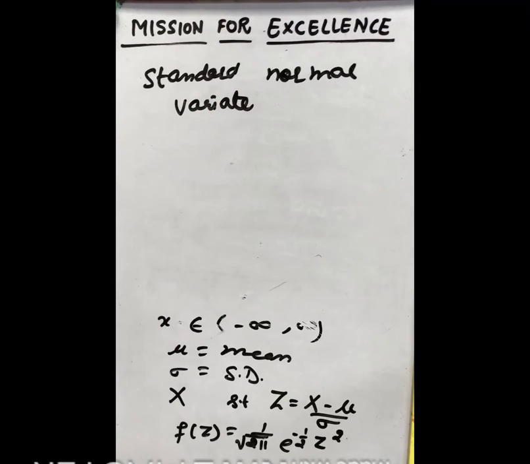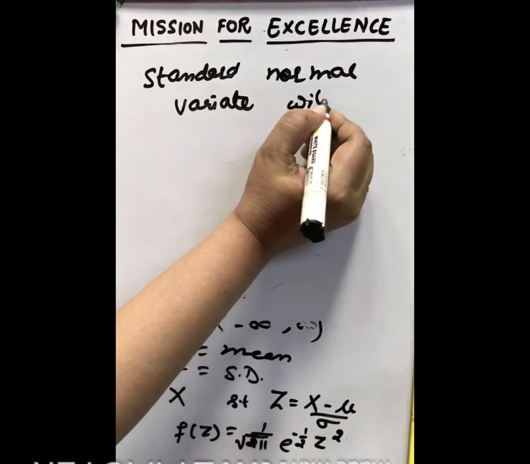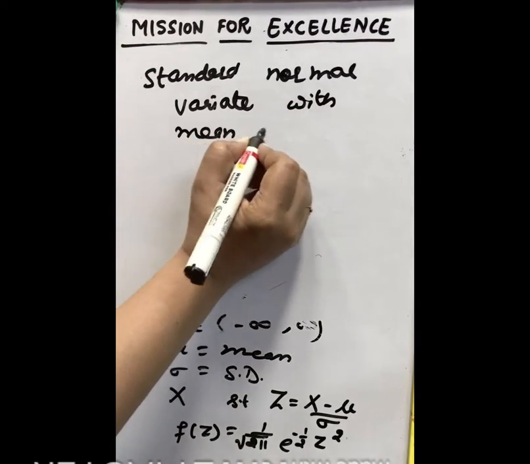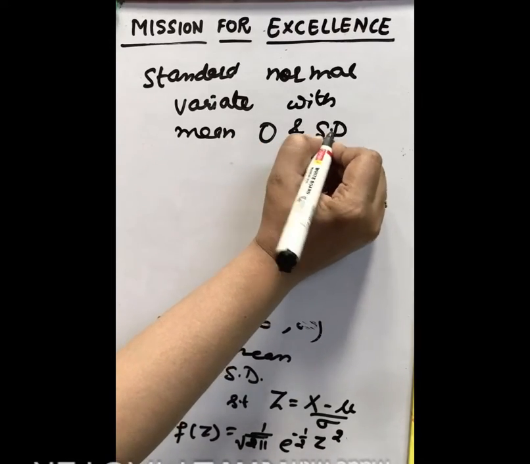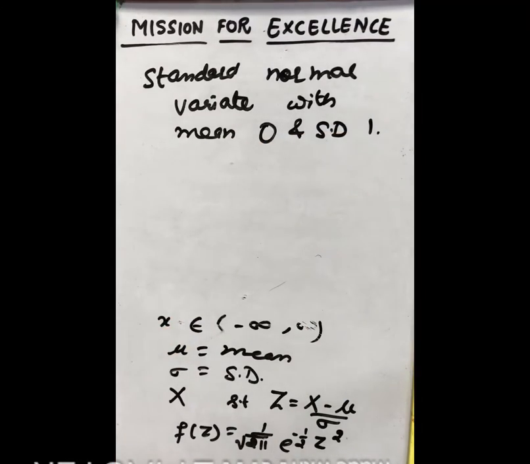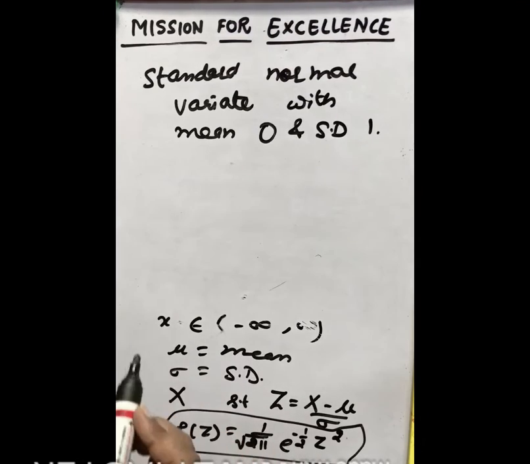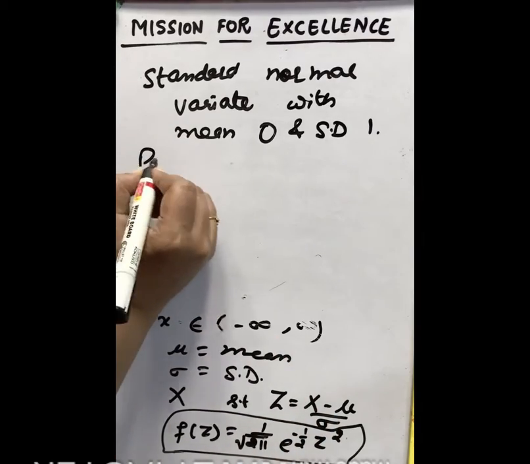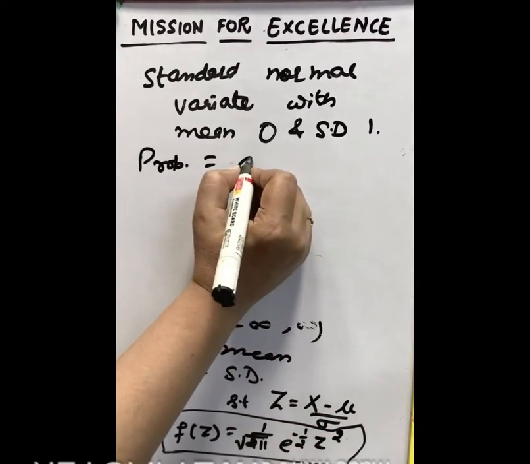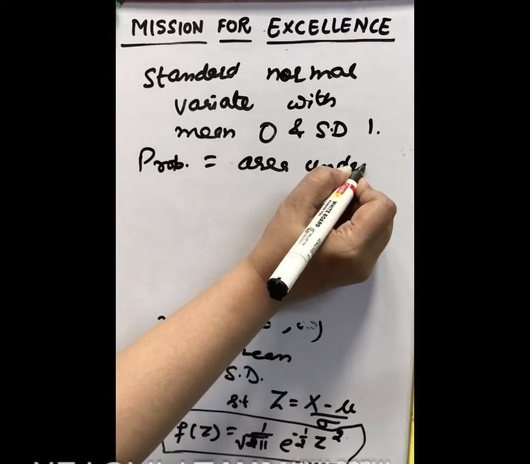This z is known as standard normal variate with mean 0 and standard deviation 1. We will use this only: f(z) equal to 1 by root 2 pi e raised to the power minus half z square. So we will use this formula for calculating the numerical problems. This will help us to calculate the probability as area under the normal curve. So probability will be equal to area under the normal curve.